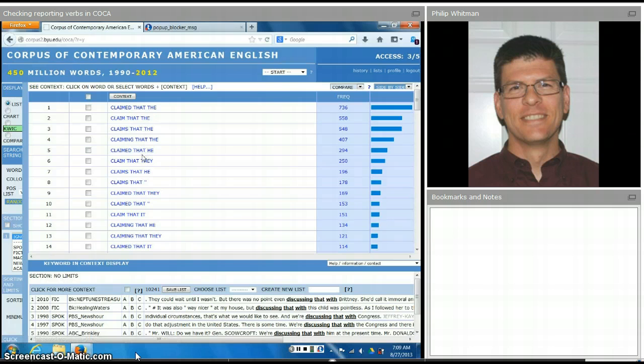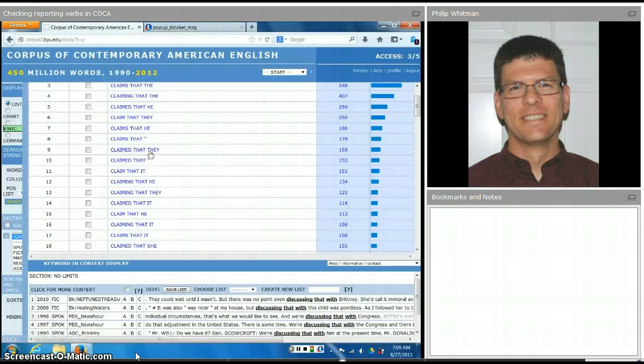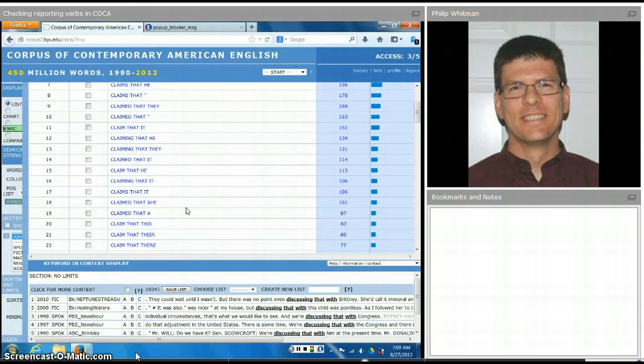Claimed that he. So it's clearly the beginning of a clause here, introduced by that. Same with that they, that he, that they. Here we have claim that and then introducing a direct quotation. So it's nice to know that you can do that. You don't have to paraphrase someone. You don't have to paraphrase their claim if you want to. You can directly quote it. That he, that they, that he, that it, that she. Just about everything we see here is claim as an informative verb.